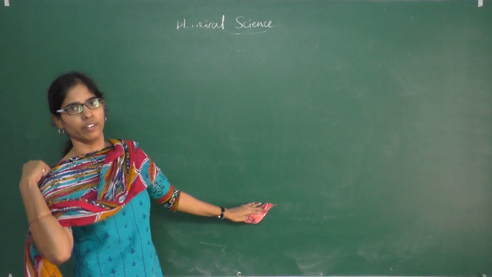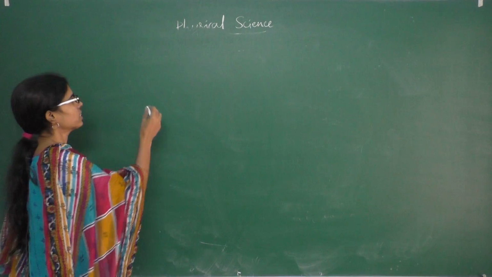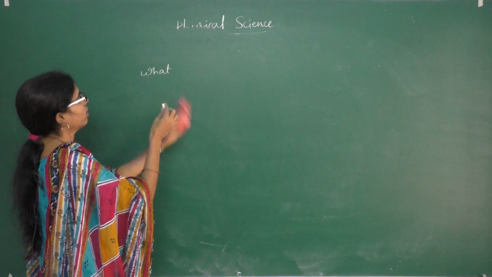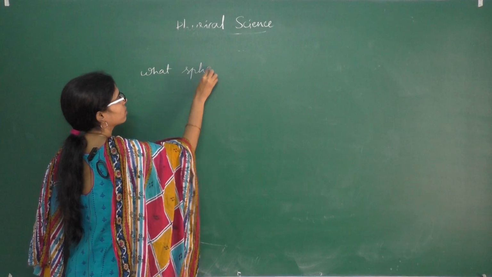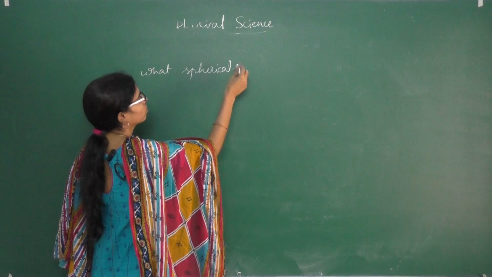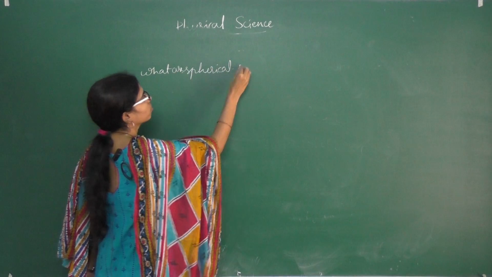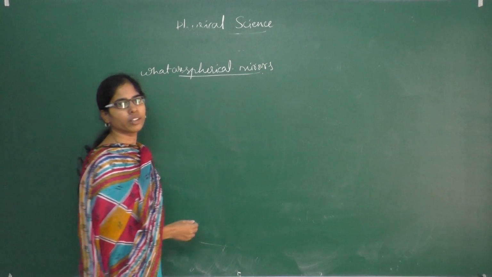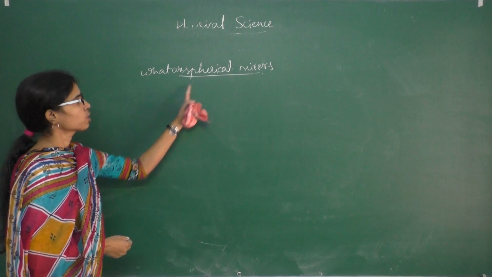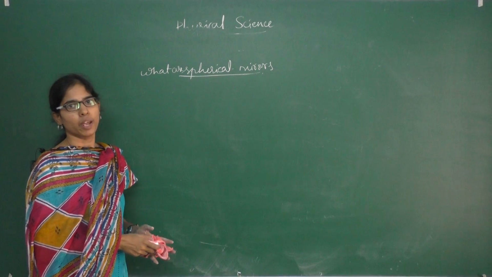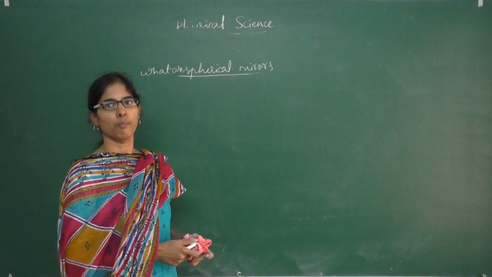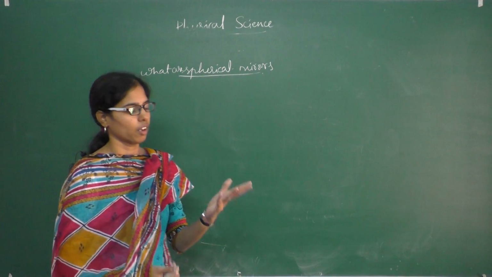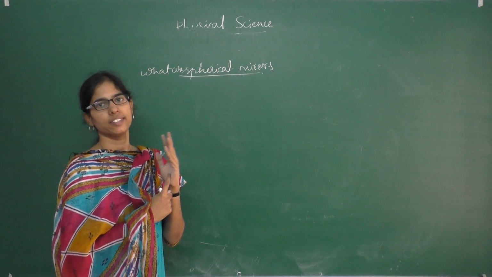Next, what are curved mirrors? Next we will see what are curved mirrors, or spherical mirrors. What are spherical mirrors? We can explain spherical mirrors with a spoon. A spoon is the best example for spherical mirrors. Suppose, imagine my hand is a spoon.